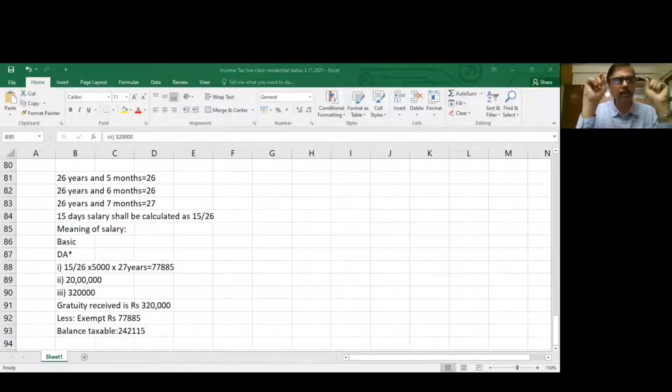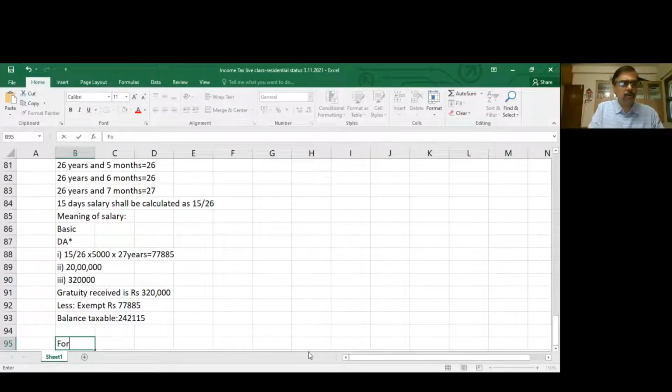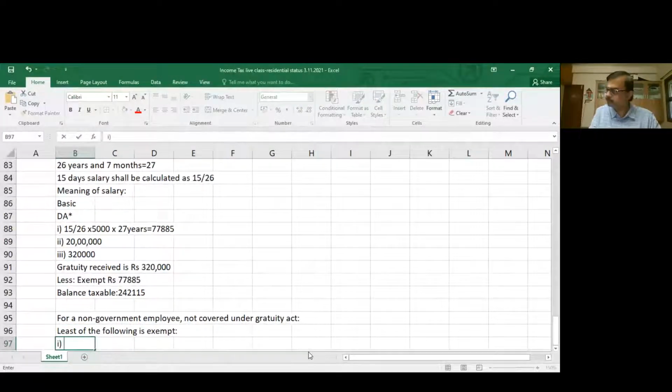Now, if he is not covered under the Gratuity Act, the provision is slightly different. The procedure is slightly different. So for an employee not covered under the Gratuity Act, a non-government employee, which of the following is exempt? First, 20 lakhs, which is fixed by government.